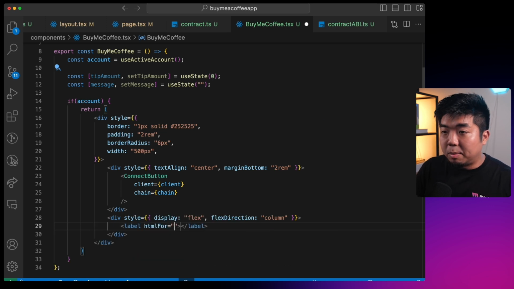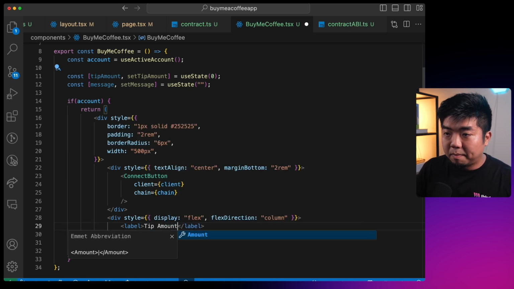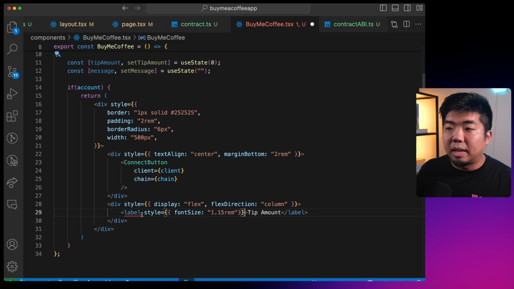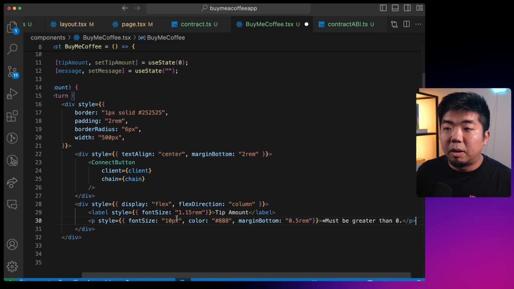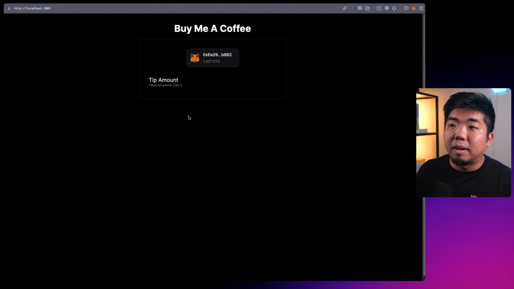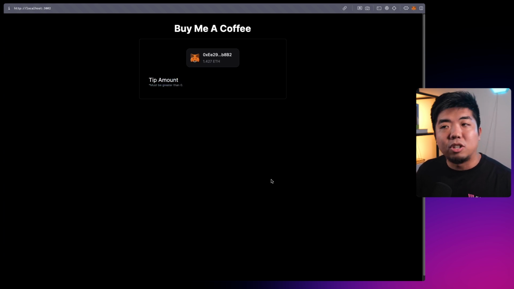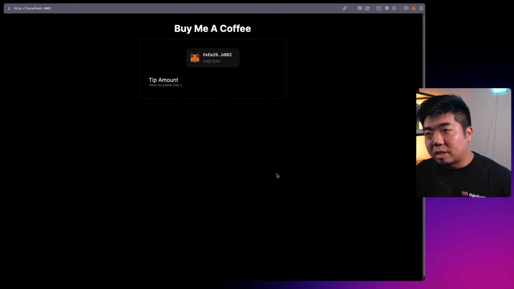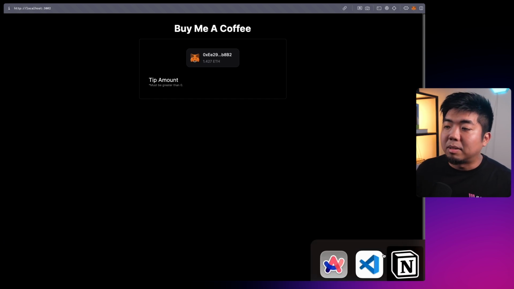Then we'll create a label. This is going to be for the first input, and that input is going to be for our tip amount. We'll give it some styling to make the font size a little bigger. Below that, we'll add a little warning that says the value must be greater than 0, with some styling for font size, color, and margin. If we save that and come back to our app, you can see we have tip amount, and then a little warning that says must be greater than 0. So you can't just send 0 funds and only send a message. We do need to make sure that there is a tip amount in there.